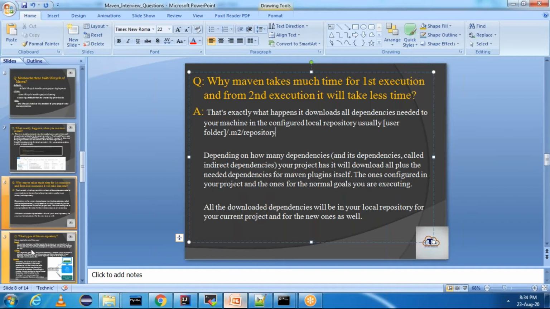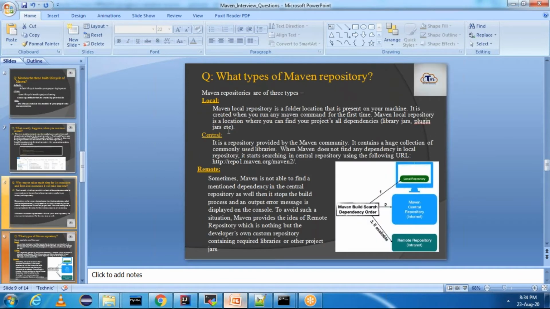Next, how many types of Maven repositories are there? In the previous question, mvn install and why Maven is taking a lot of time, we have seen a repository that is called local repository. In Maven, there are three types of repositories. One is local, another one is central, another one is remote. Local repository is nothing but a folder location that is present on your machine. It is created when you run a Maven command for the first time. A Maven repository is a location where you can find all your project dependencies, libraries, jars, plugins, etc.